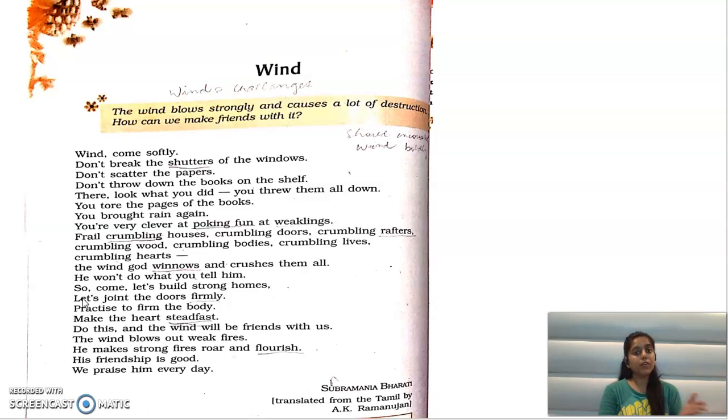So we are comparing wind with challenges. We are saying that wind does this to you, wind does that to you, wind destroys our lives. So when I say that, I mean that challenges come into our life, challenges destroy our life. So we are comparing wind with challenges, without using as or like. I'm not saying wind is like challenges.